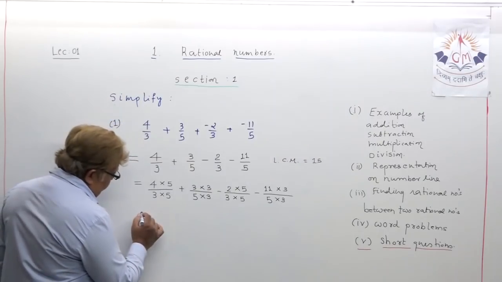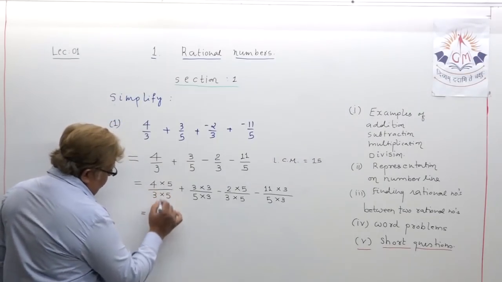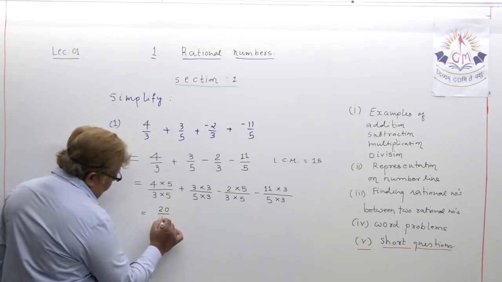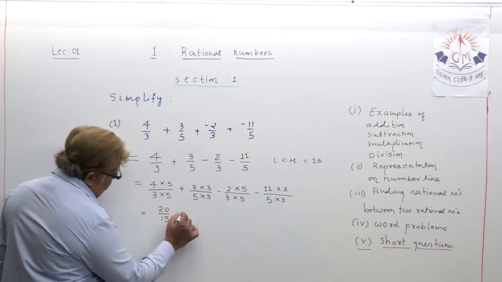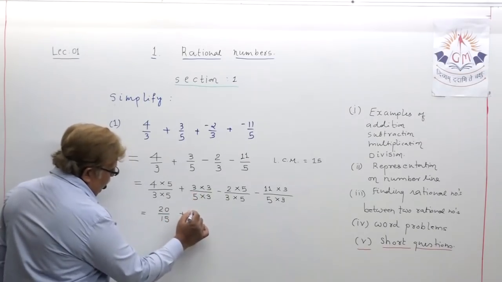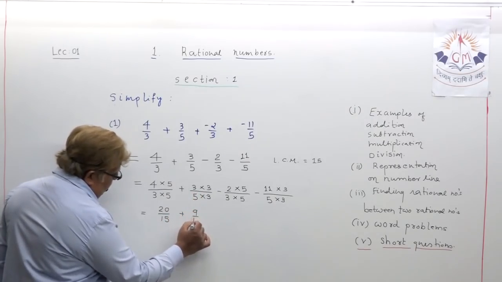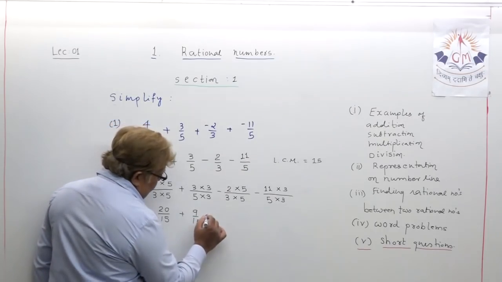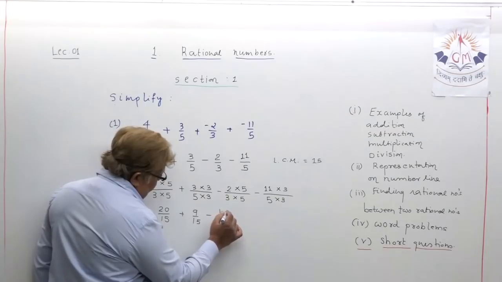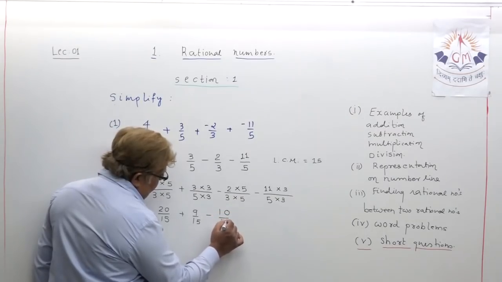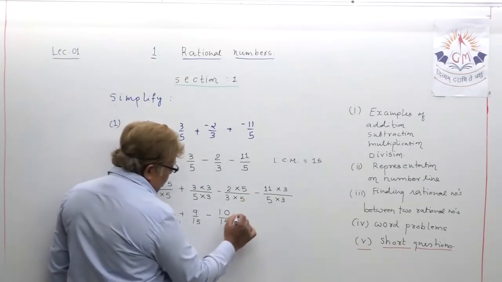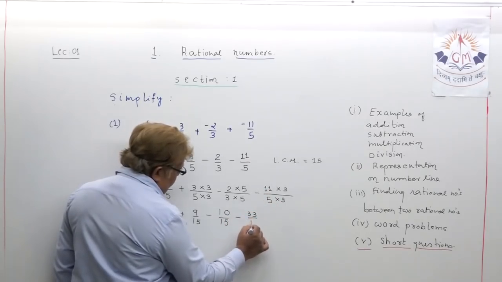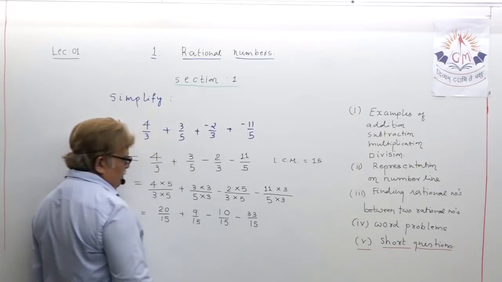Now the next step: 4 times 5, 20 upon 15, plus 3 times 3, 9 upon 15, minus 2 times 5, 10 upon 15, minus 33 upon 15.